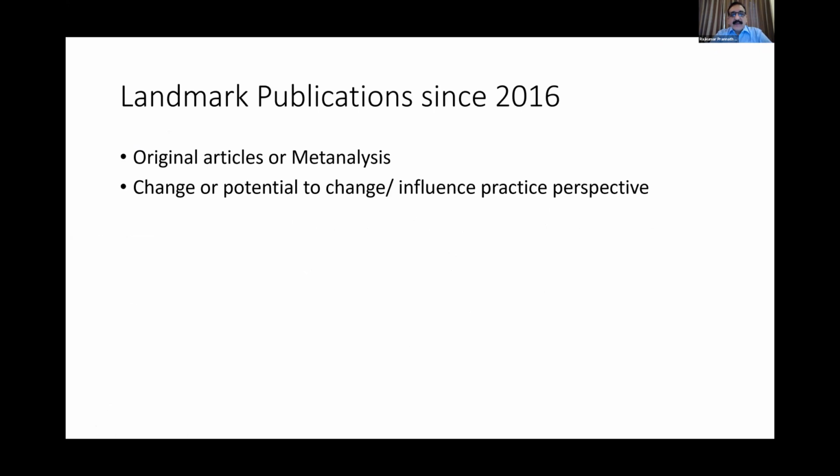I was asked to speak on landmark publications in the last 5 years. How do I choose these landmark publications and what criteria did I pick up? I looked at the articles published in a variety of EUS journals or gastroenterology journals publishing EUS articles. These could be original articles or meta-analyses. These have already changed the way we practice or have the potential to change or influence the practice perspective, is how I picked them.